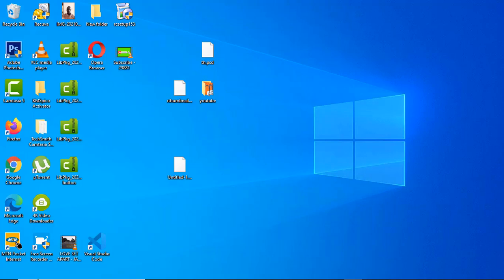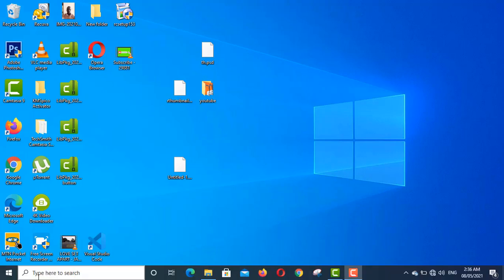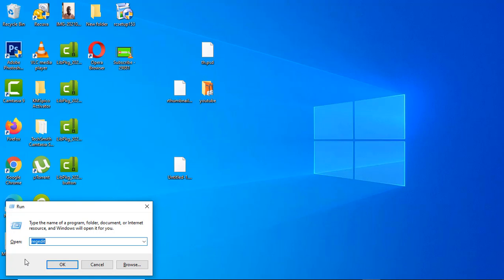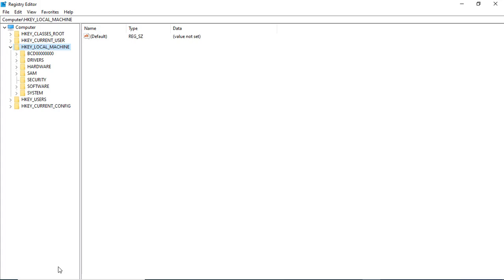Firstly, hold down the Windows key on your keyboard and press the letter R. The Run command box will appear, and you type in the keyword regedit. It doesn't matter whether you type it in caps or small letters. Click on OK. The Windows SmartScreen will display and you click on Yes. When you finish clicking on Yes, a window will display